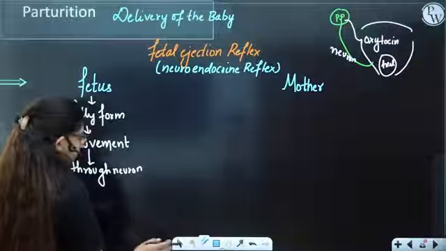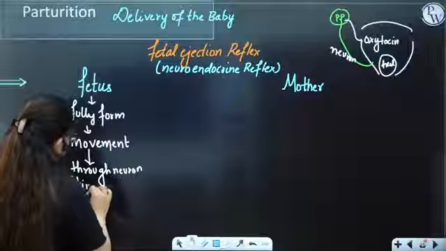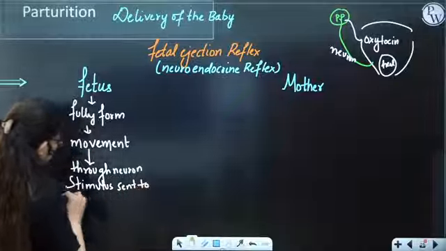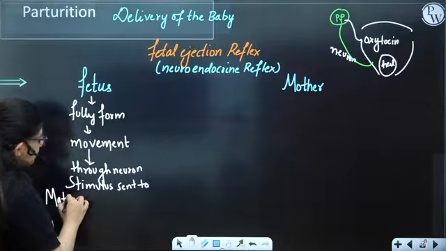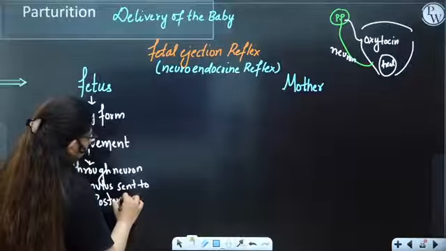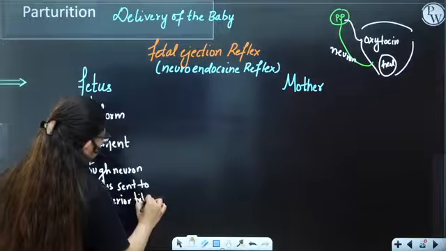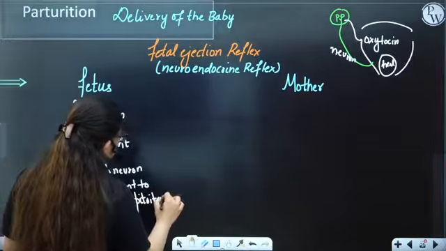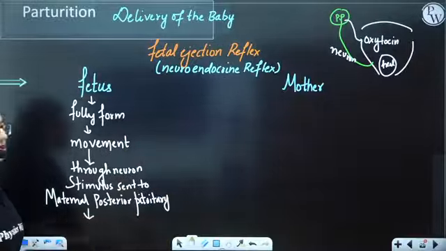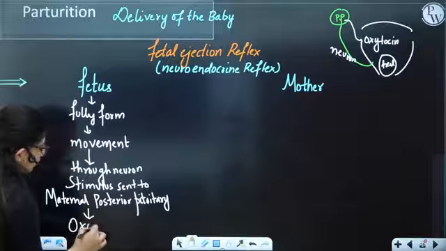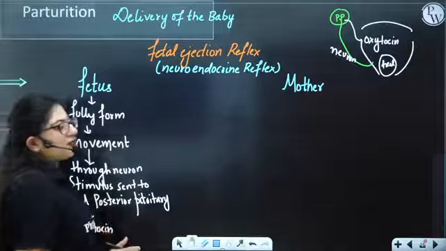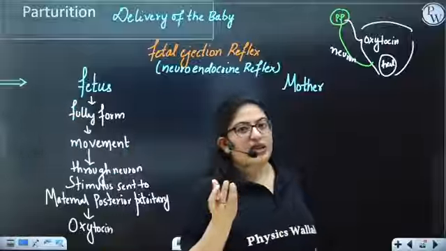Due to the movement, through neurons, the stimulus is sent to the maternal posterior pituitary. Maternal means mother's. Now, the mother's pituitary will secrete oxytocin. That's the stimulus that has come from the fetus.